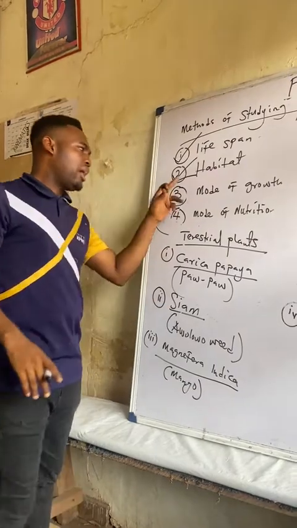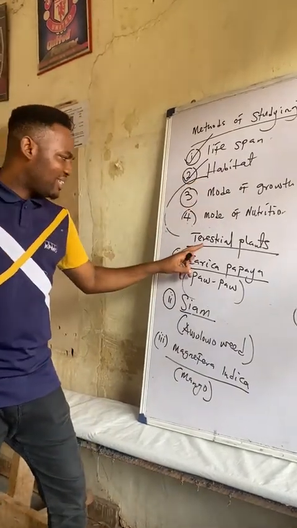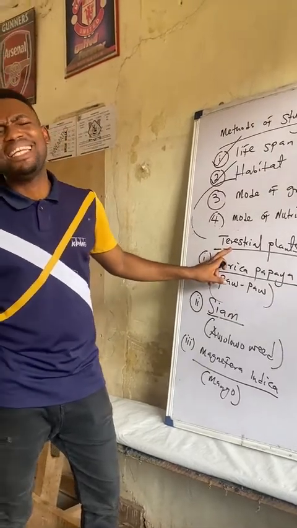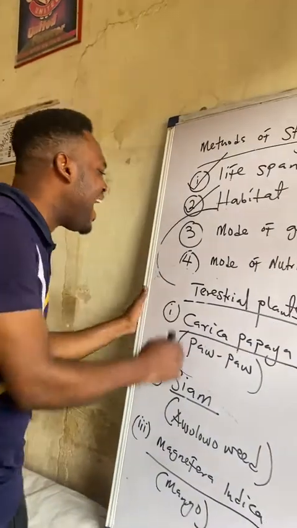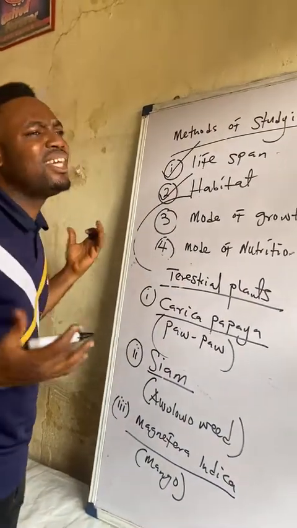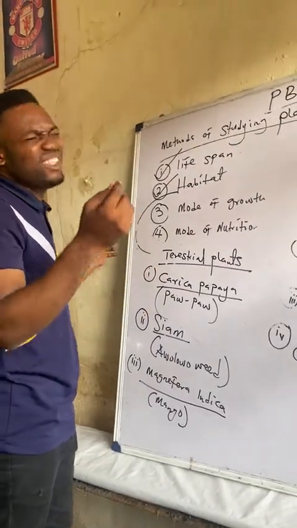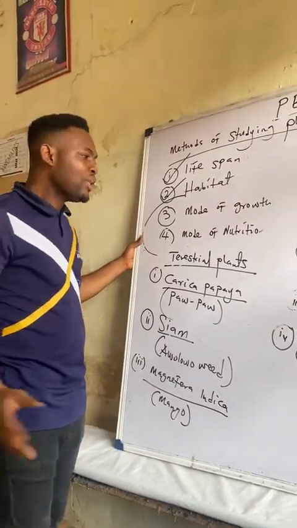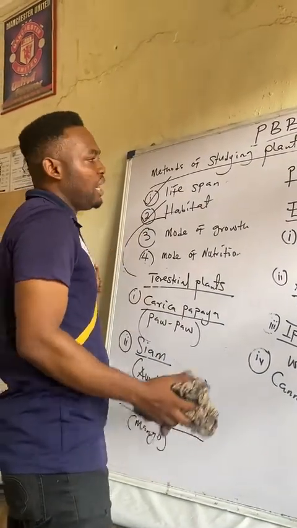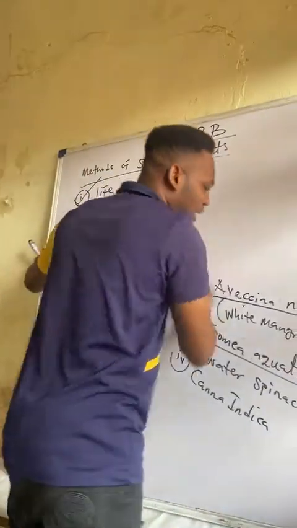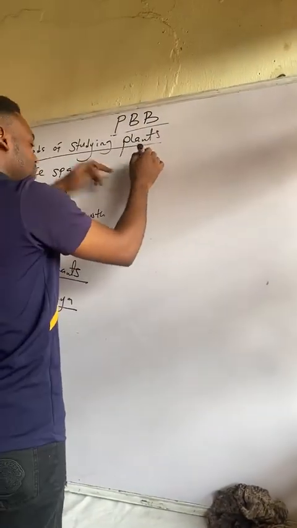But before I leave this habitat, when we talk about terrestrial plants, remember there are some plants that live in deserts. The plants that live in desert are also terrestrial plants because desert is land, of course, but it is a place with very little or even no rainfall. So I would like to talk about that under terrestrial before I leave the habitat. So I will talk about the desert plants. The desert plants. All right?